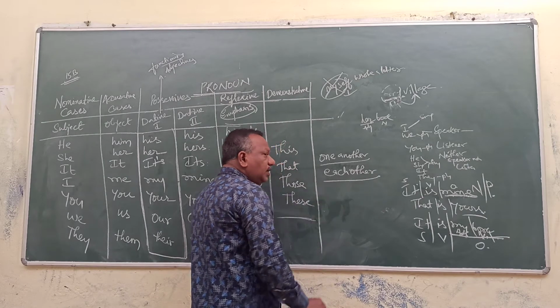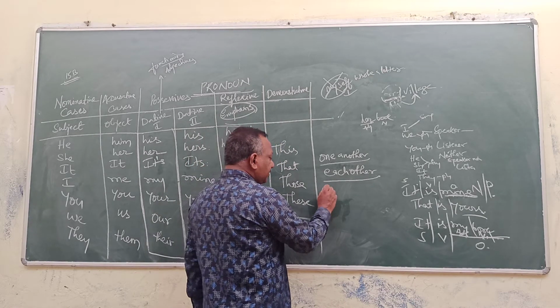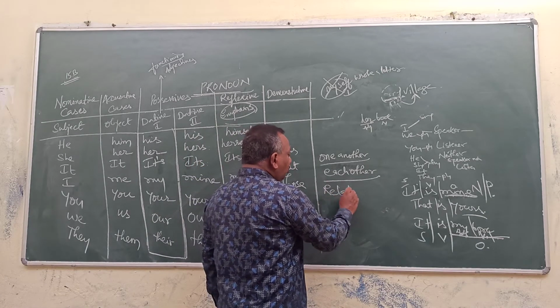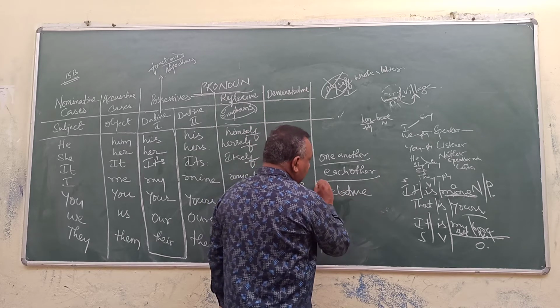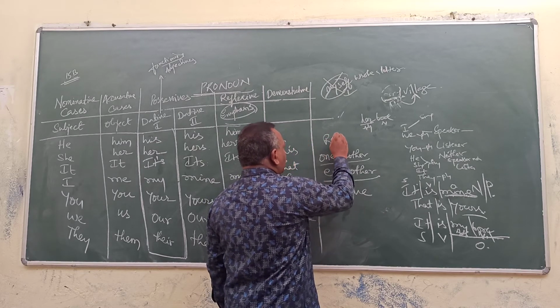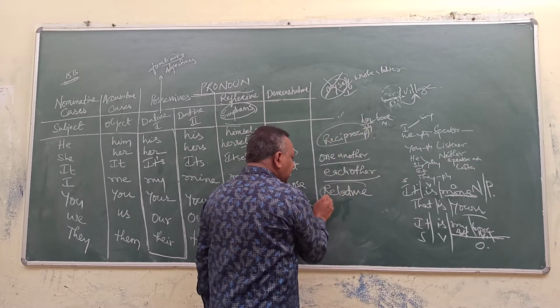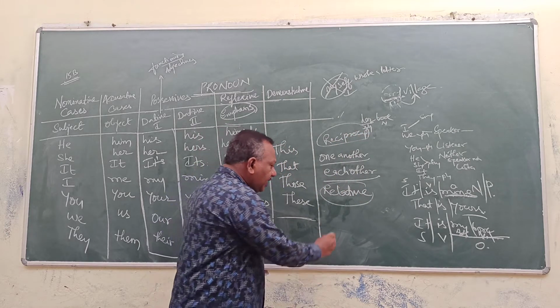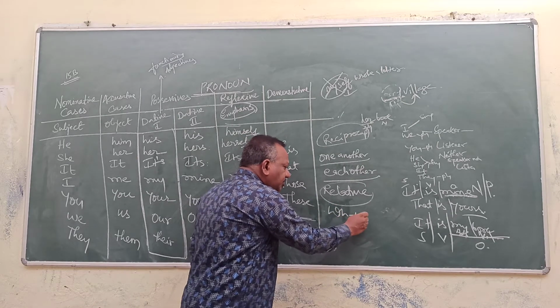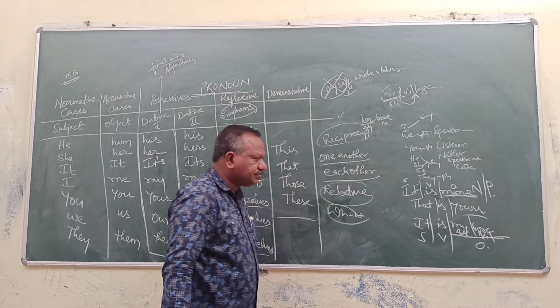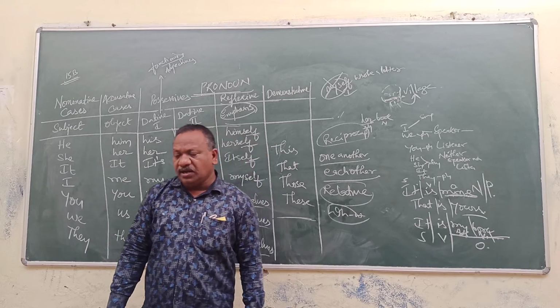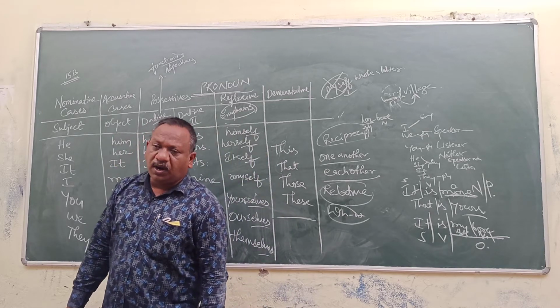These are called reciprocal pronouns. Next, relative pronouns. Generally, WH words are relative pronouns. What, when, where, why.